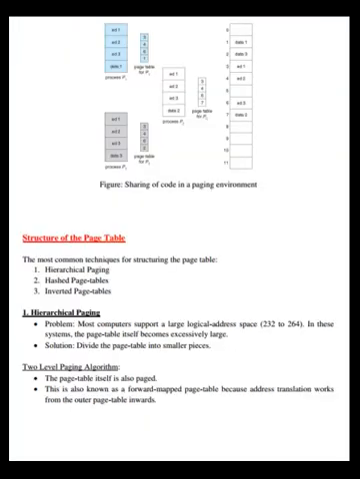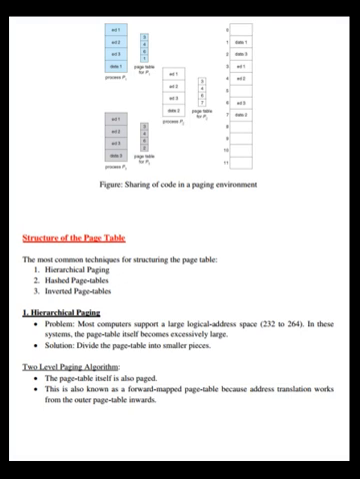Structure of the page table. The most common techniques for structuring the page table are hierarchical paging, hashed page tables, and inverted page tables. Hierarchical paging problem: most computers support a large logical address space, 2^32 to 2^64. In these systems, the page table itself becomes excessively large. Solution: divide the page table into smaller pieces.